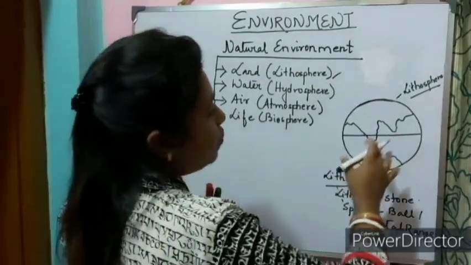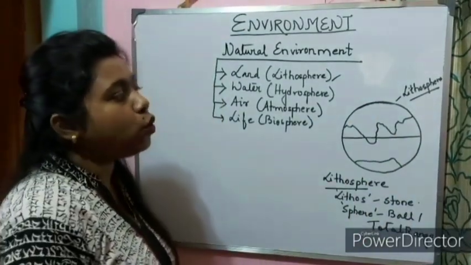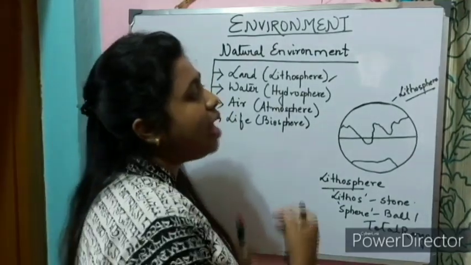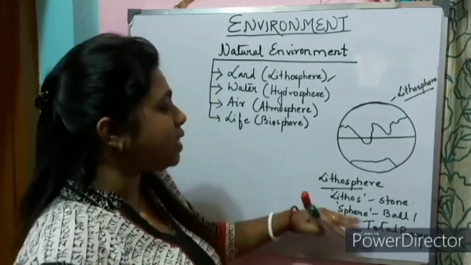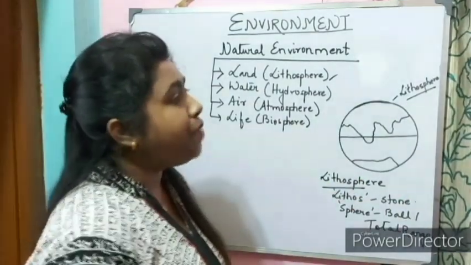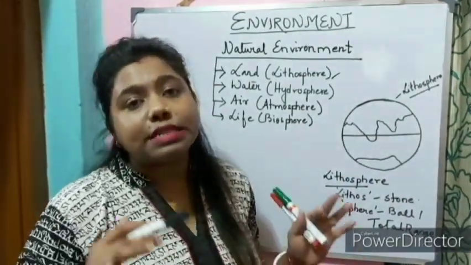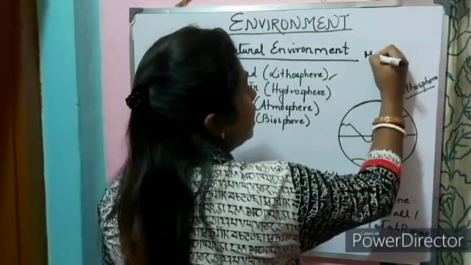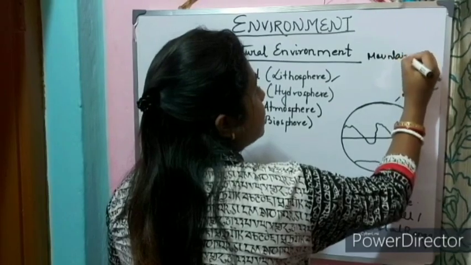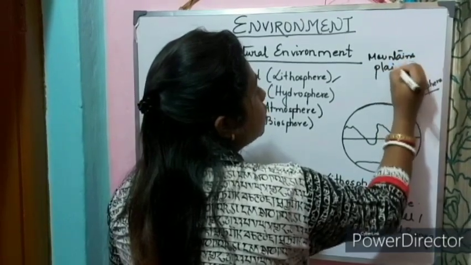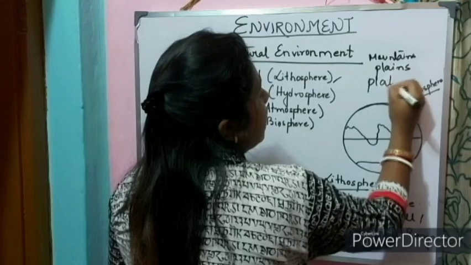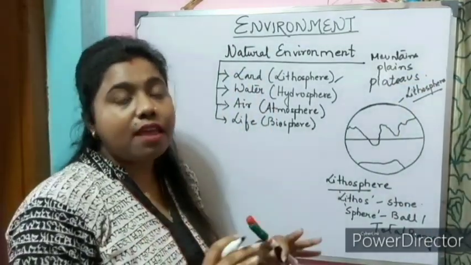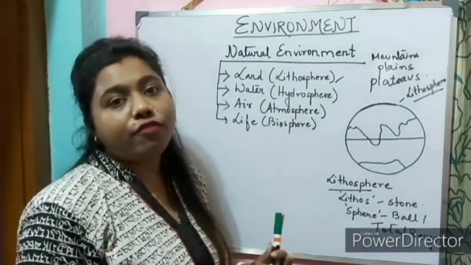Now, lithosphere, as I said, is the solid portion of the earth crust where we live, and that is termed as lithosphere. It came from a Greek word, lithos, which means stone. Now, lithosphere is an irregular surface where we can see different landforms like mountains, plains, plateaus. Lithosphere is actually made up of rocks and minerals and is covered with a thin layer of soil.